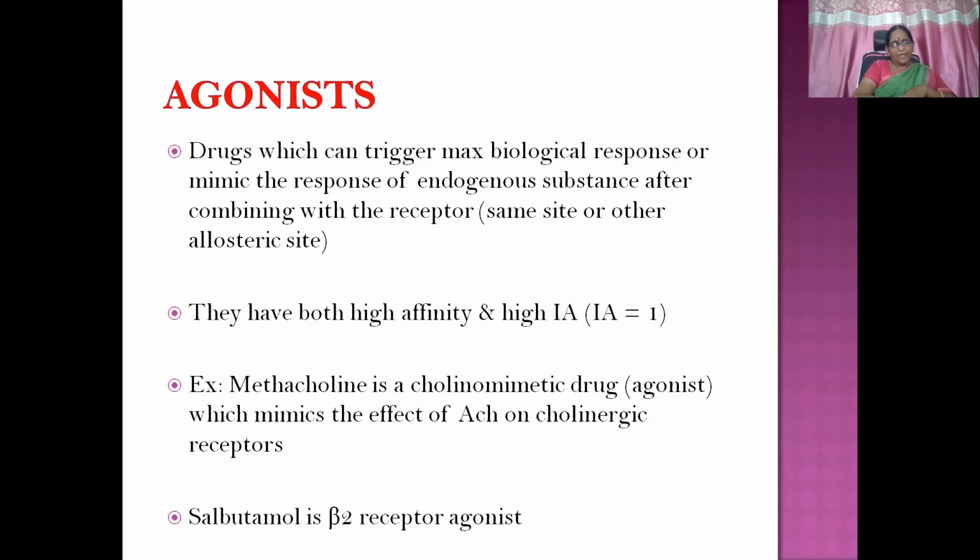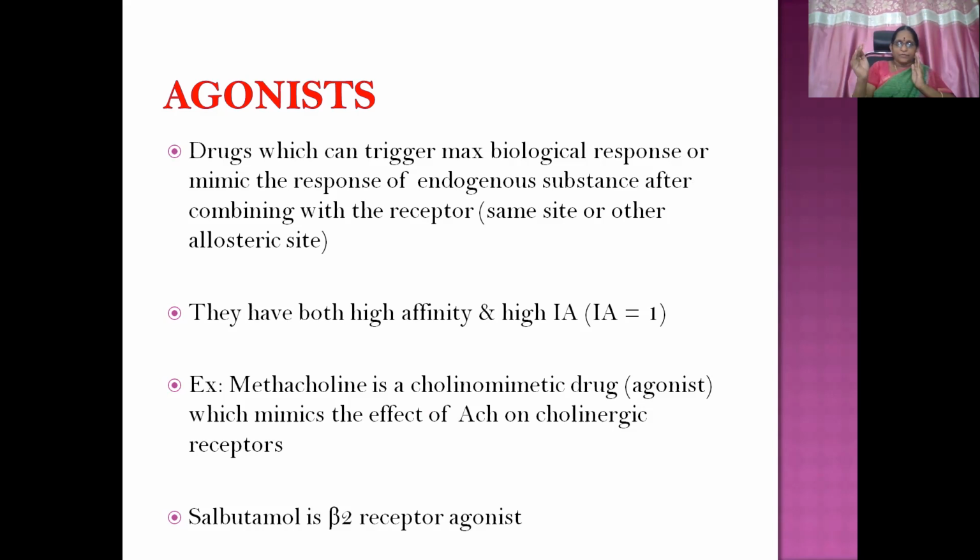Agonists are drugs which can trigger the maximum biological response or mimic the response of an endogenous substance after combining with the receptor, at the same site or another allosteric site. Endogenous substances are there in the body, and drug molecules we administer exogenously.